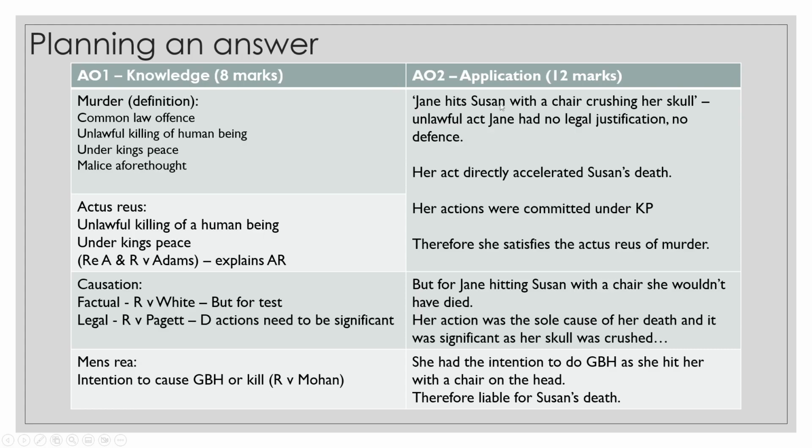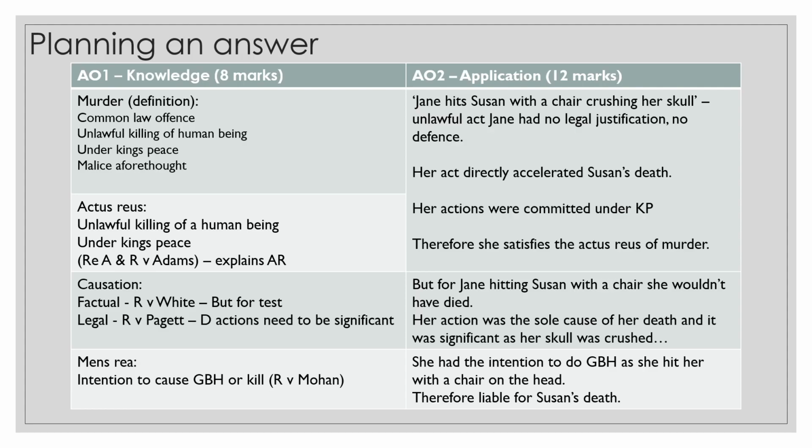Susan is obviously a human being, and then we need to explain that it's under the King's peace. They're not in war, there's no war happening. And then we need to look at the killing. Did her act accelerate the death? If it didn't, then she wouldn't be liable, but here it obviously did, and therefore she satisfies the actus reus of murder. Easy as that.